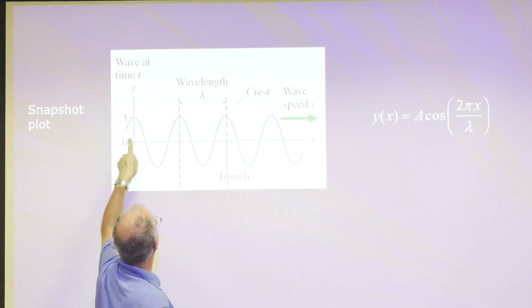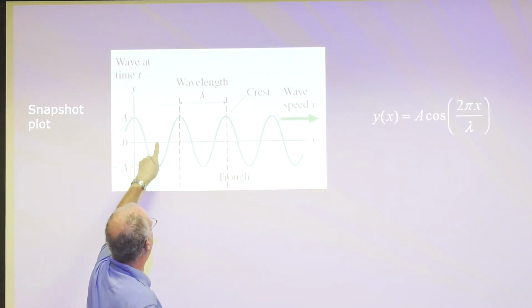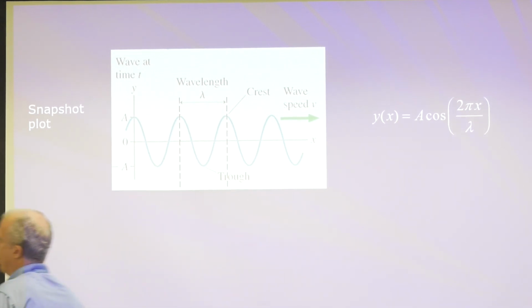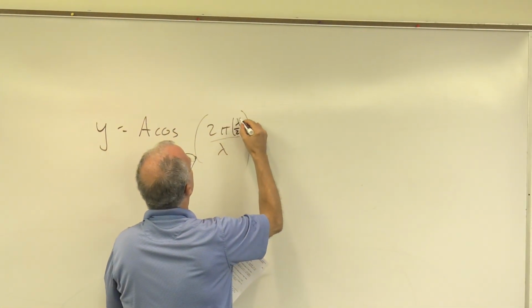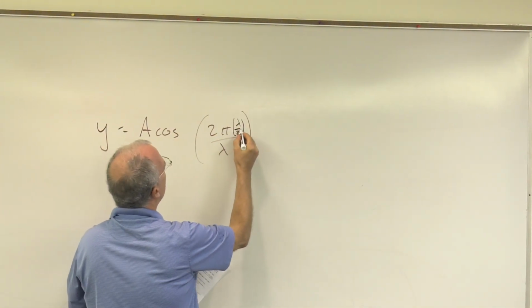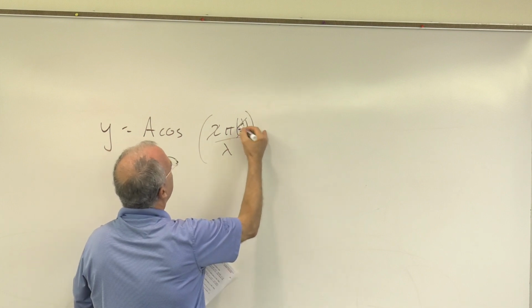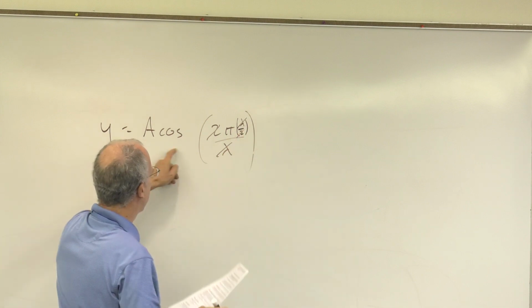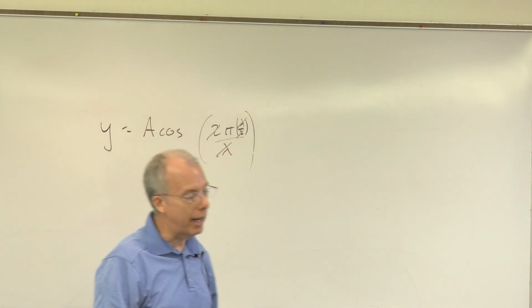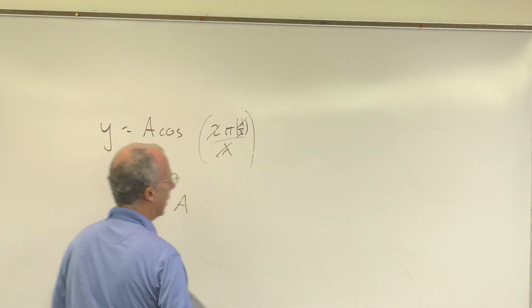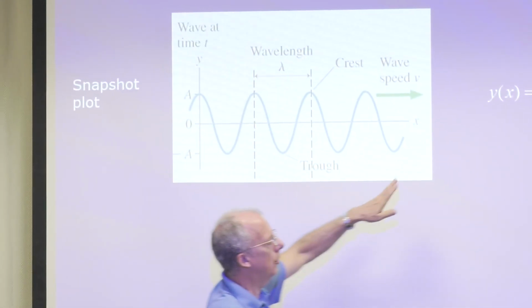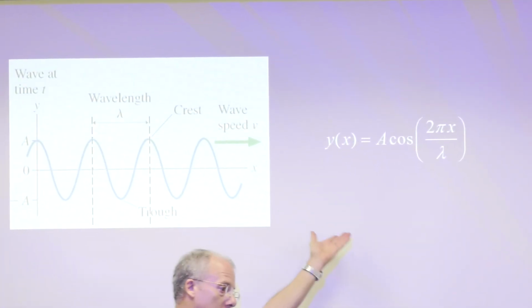Now let's try, this is a wavelength from here to here. Let's put x as half a wavelength, so x is lambda over 2. This 2 kills that 2, that lambda kills that lambda. Then we have cosine of pi, or cosine of 180. What's that? It's negative 1. So that would be minus A. Well, let's see. Is it? By golly, it is minus A. You can plug in some more things. All I'm trying to say is it works.